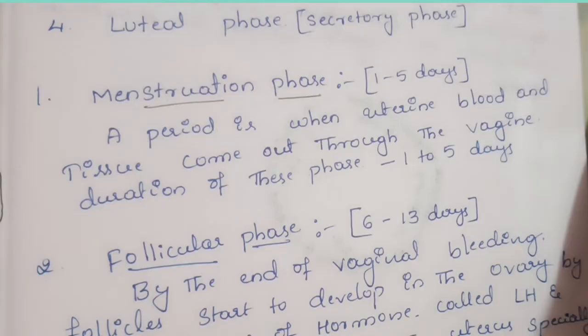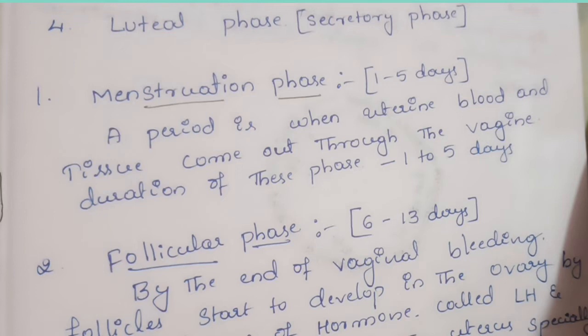Here, by the end of vaginal bleeding, follicles start to develop in the ovary under the influence of the hormones LH and FSH. At the same time in the uterus, the endometrium layer starts to form a functional layer. So some changes happen in the ovary and also the uterus.